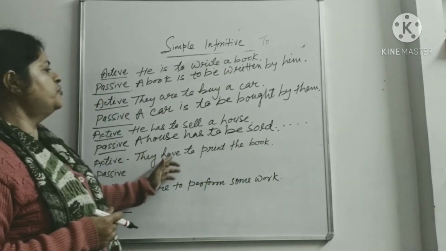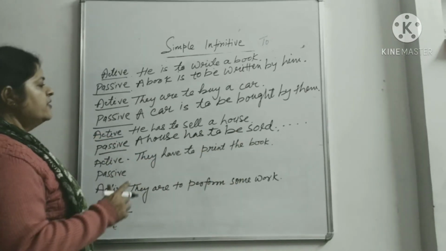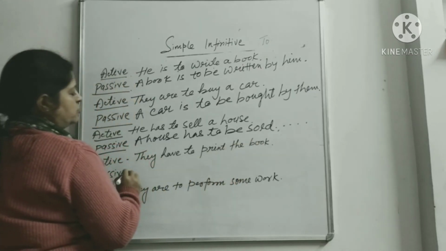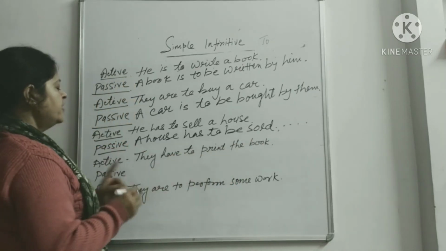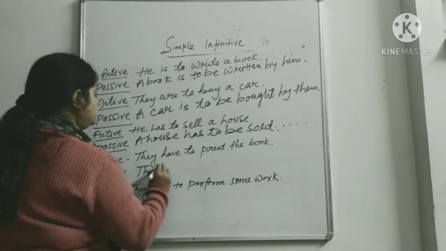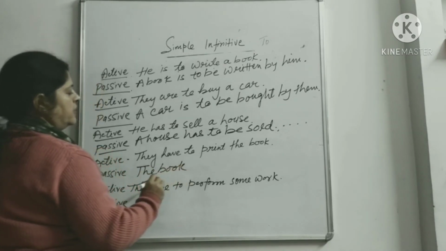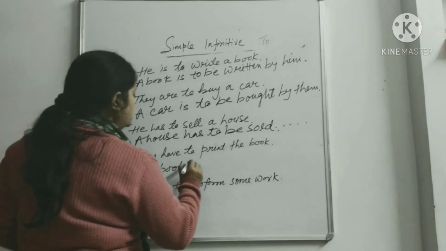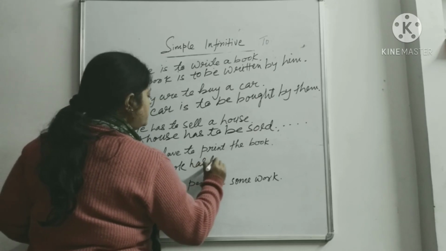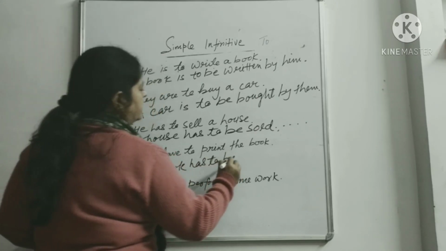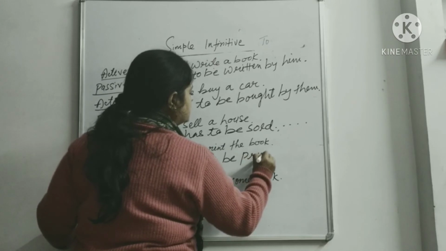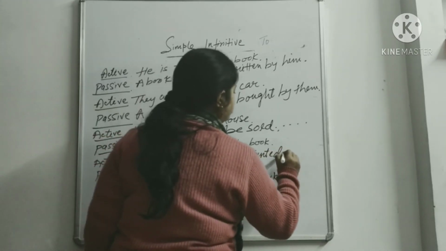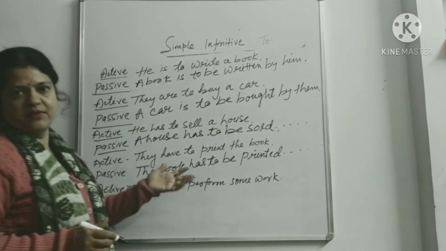Now they have to print the book. We find that after to print we have this object, so we will bring this object here. The book, now have hai to book ke baare mein hum has karenge since it is singular. So a book has to be printed. A book has to be printed by them. Theek hai, by them we are not writing, so you will understand.